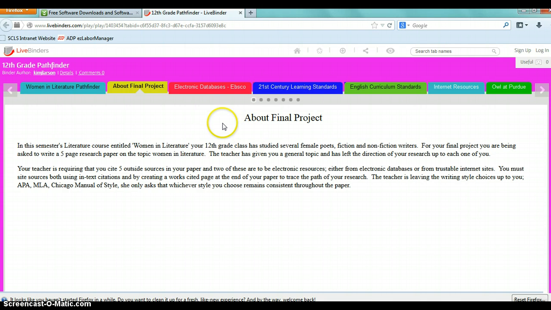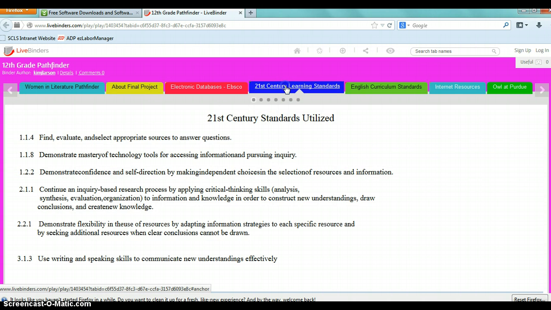Before we get into the EBSCOHost databases and how to utilize that tool, I would like to click on 21st Century Learning Standards, and here you'll find a collection of standards which are sort of universal, and you can see that these standards directly have to do with the work you'll be doing. And so if you have questions about what your teachers are looking for or requiring of you, I think these will help guide you through that.